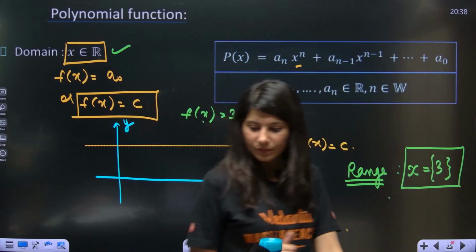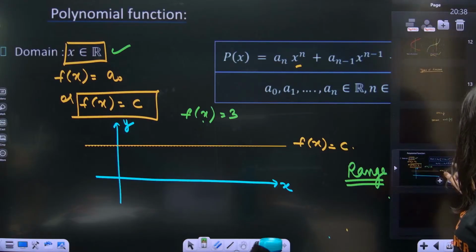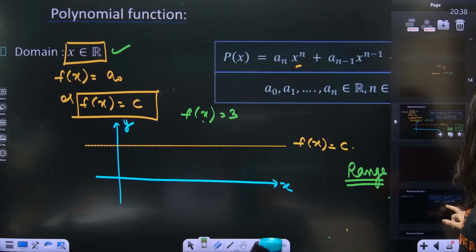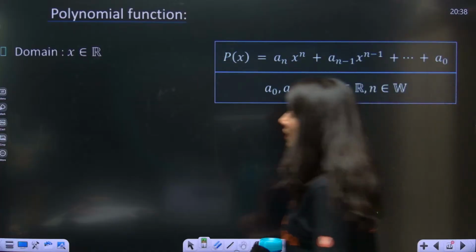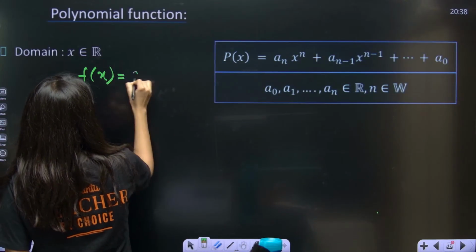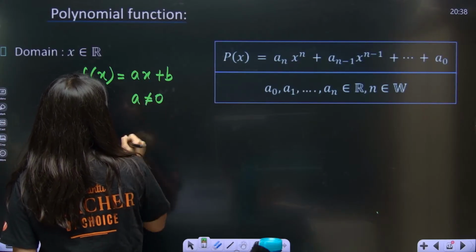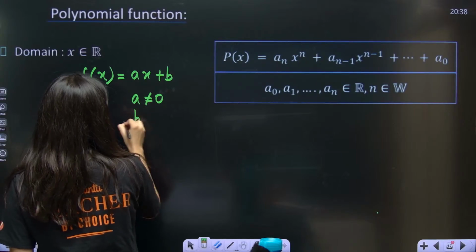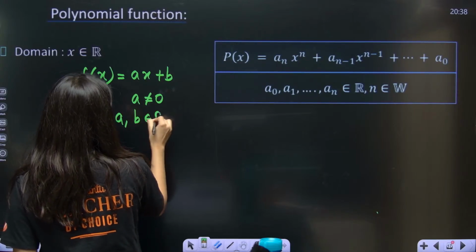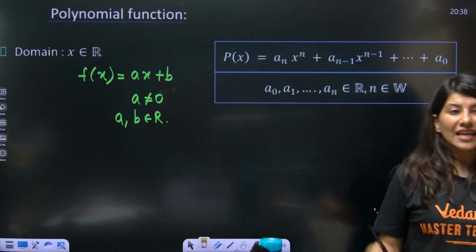All right, getting it? So this is your constant function. Now let's talk about the linear function. Linear function is, suppose f of x is equal to ax plus b, where a cannot be 0. A and b both are real numbers where a cannot be 0. Why a cannot be 0? Can anybody tell me why a is not 0?